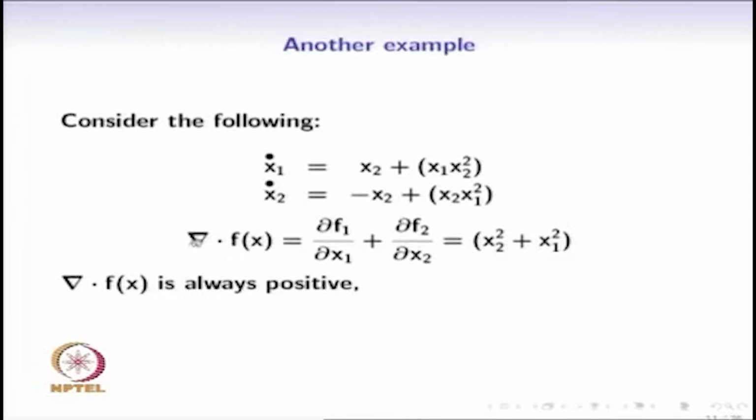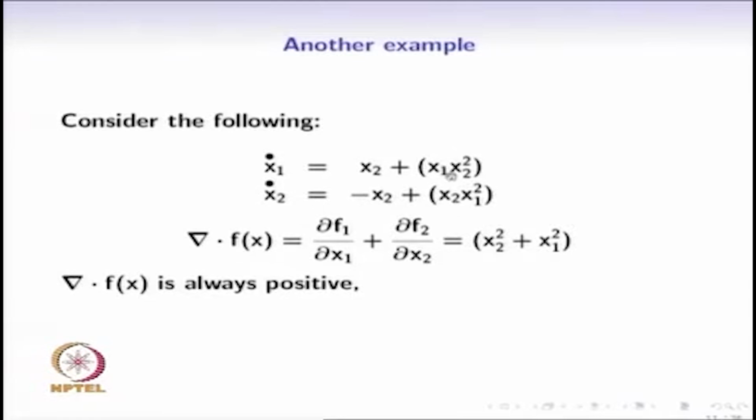Divergence of f is also denoted as the dot product of this operator with f. So when we evaluate this, we get x2 square here, and so there is something wrong here. This x2 should have been x1. So please note that there is a small mistake here. If we have x1 here, then we get this. So now we have that this is always positive after you substitute x1 here.